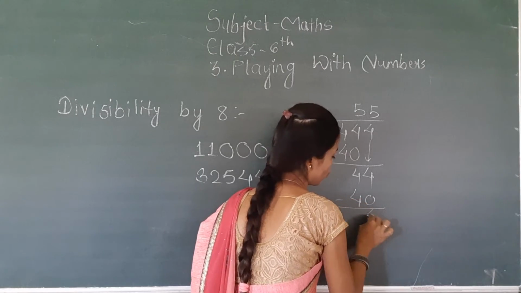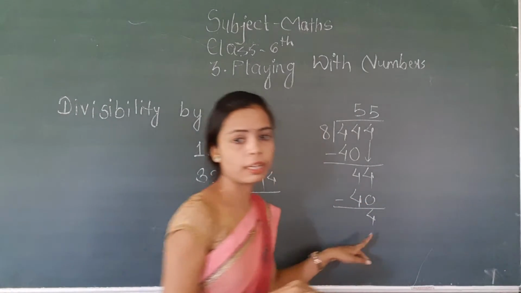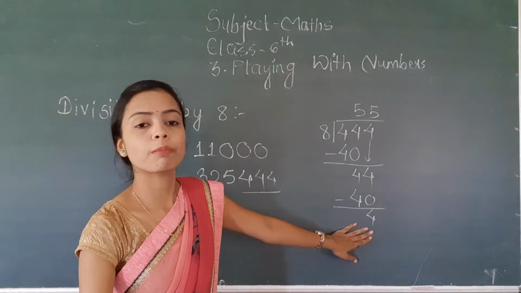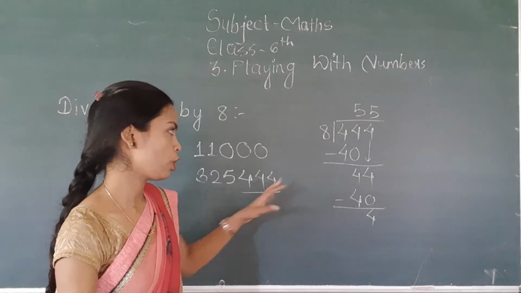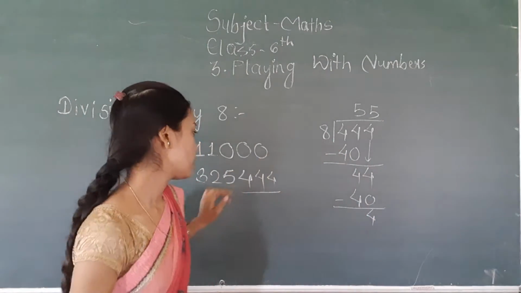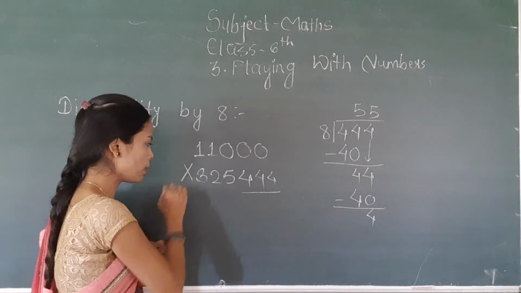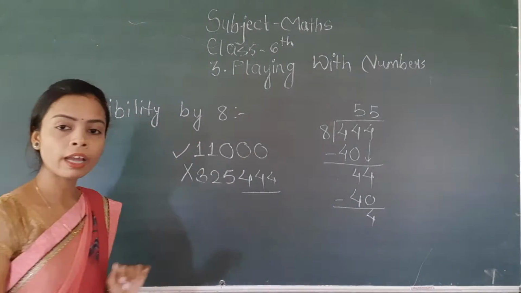Your remainder is 4. Since there is a remainder of 4, this number is not divisible by 8.